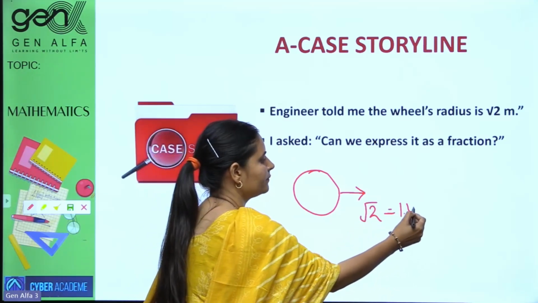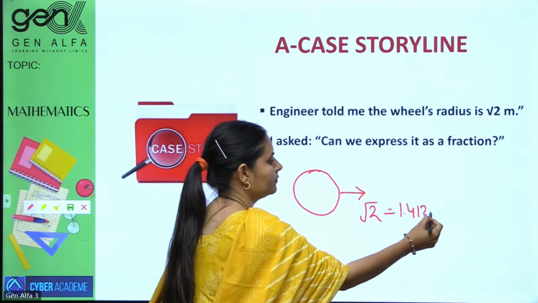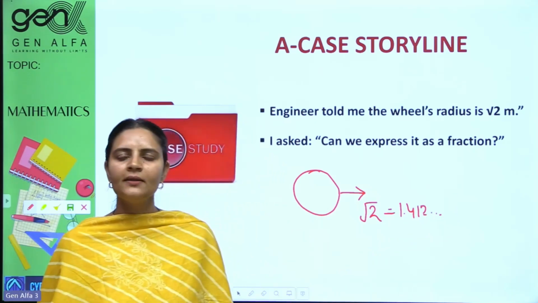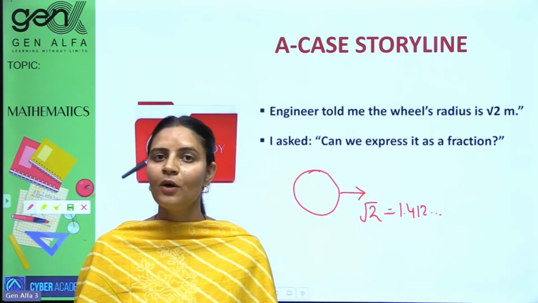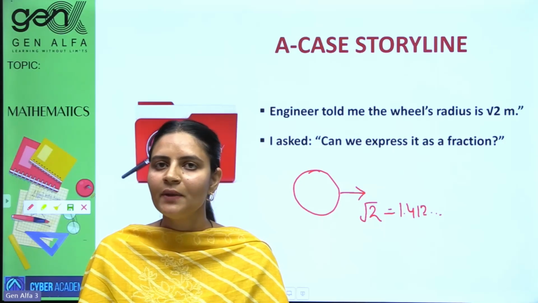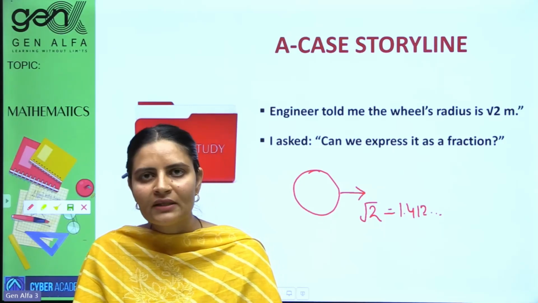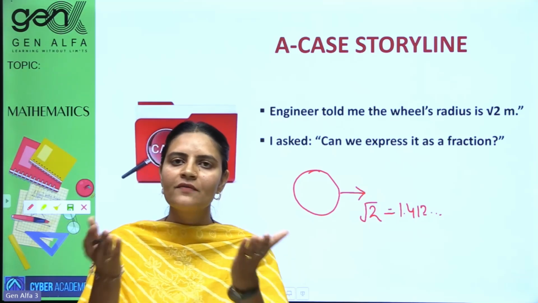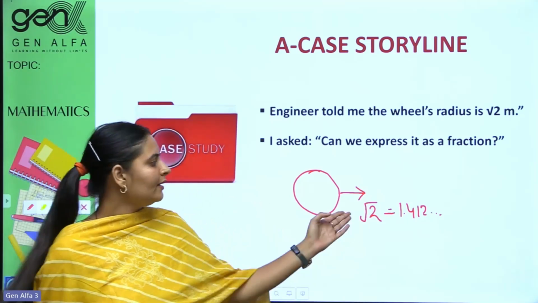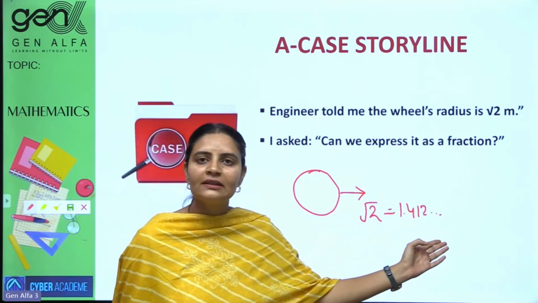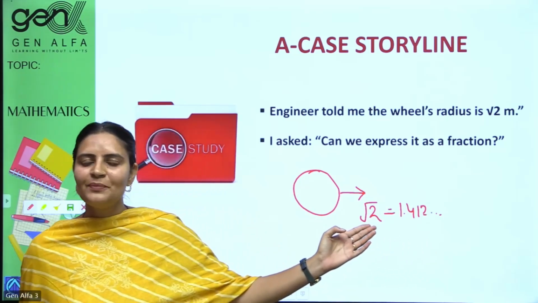Its value keeps on going like that. What is the formula? What is the statement I have told you? Non-terminating, non-repeating, no pattern gives you irrational one. So under root 2 cannot be further expressed as P by Q form.